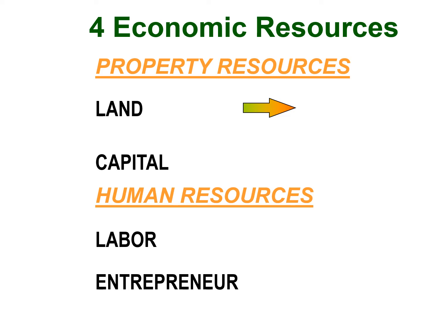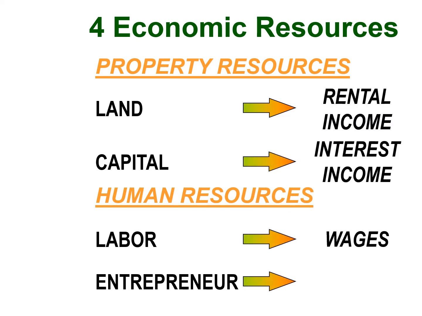The human resources, labor, and a specific type of labor, the entrepreneur. Labor includes the mental and physical capabilities of human beings that's implemented or employed in the productive process. And the entrepreneur is the individual who puts it all together. We will review these resources in detail in a later slide, and we will also discuss the specific income associated with each of these resources. The fact that land receives rent, capital receives interest, labor receives wages, and entrepreneur, if successful, gets profits.